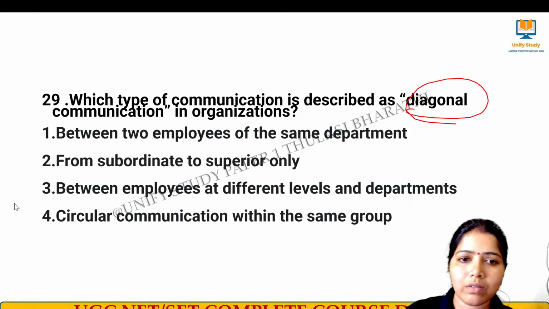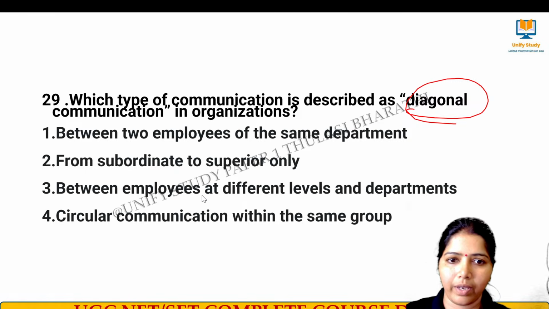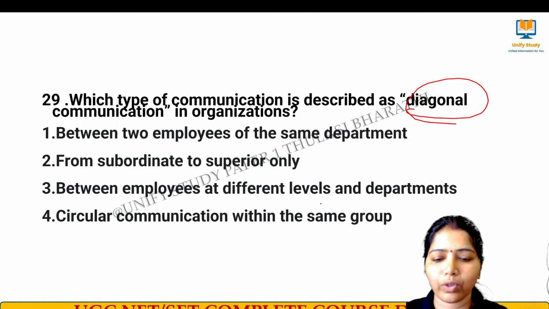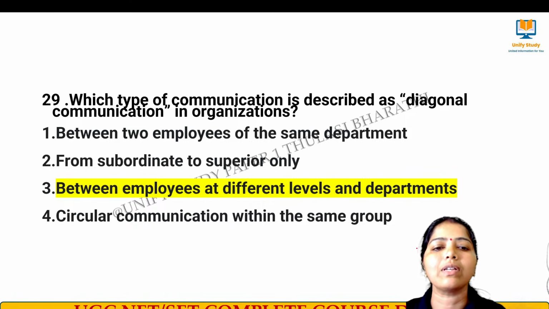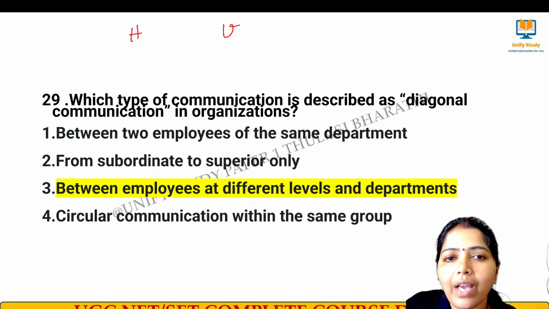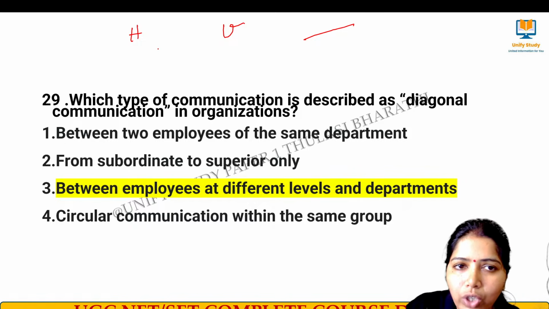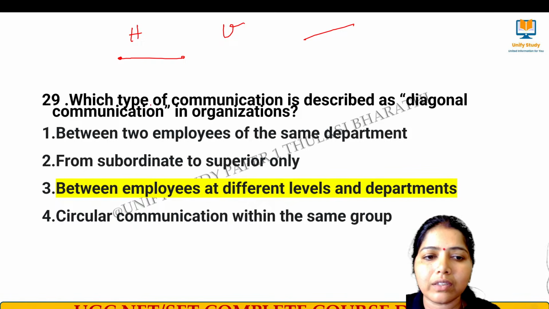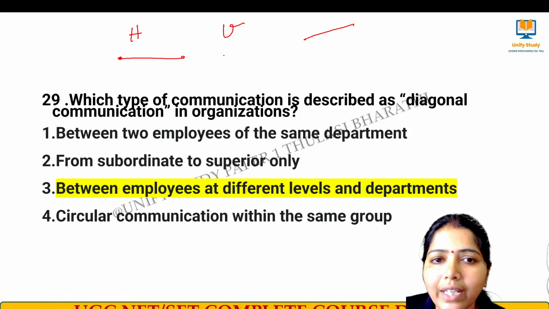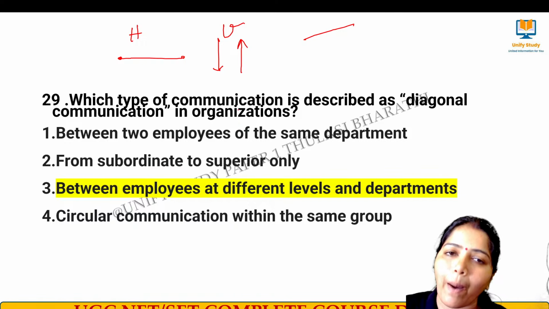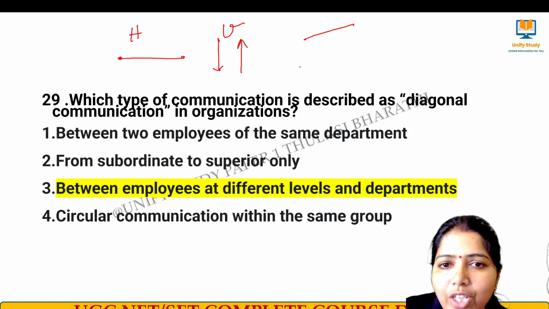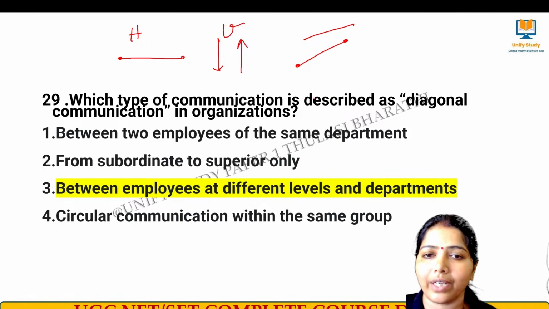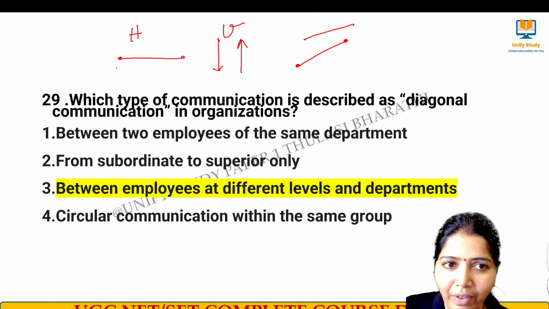Now we understood? Clear? Yes, here the right answer for this question is, it is between employees at different levels of the department. Here we have horizontal, we have vertical, and then we have diagonal. Horizontal means what? All at the same level. All the employees will be at the same level. That we call horizontal. Vertical means we have downward communication and then we have upward communication. And then diagonal communication means what? A person of one department talking to higher level authority of another department, and that is called diagonal communication.